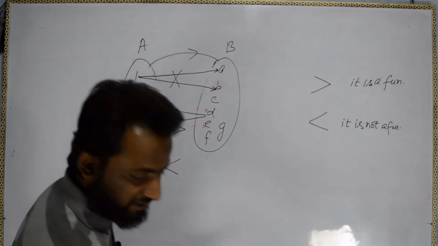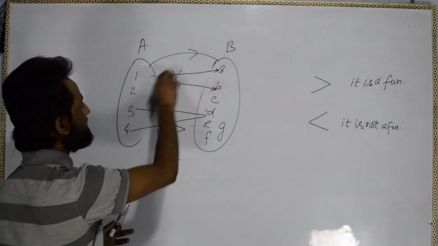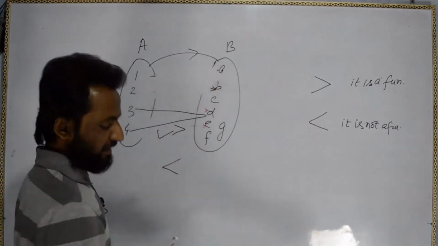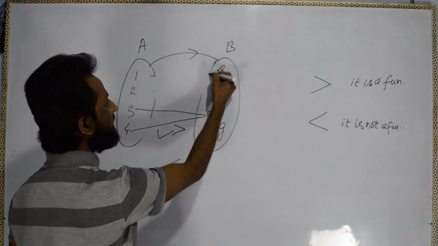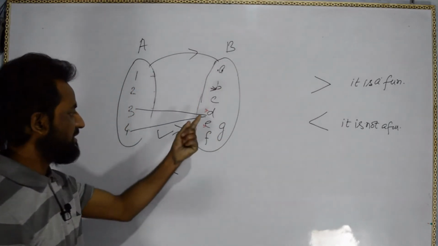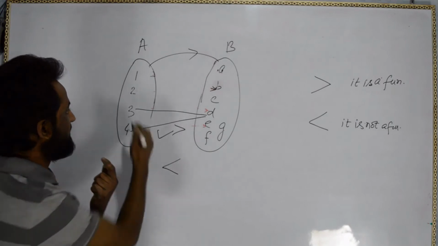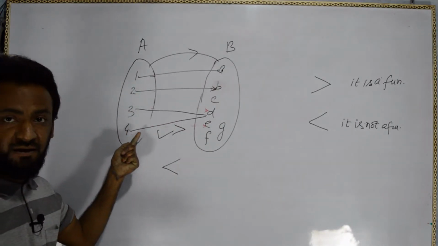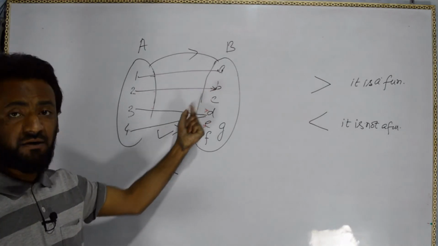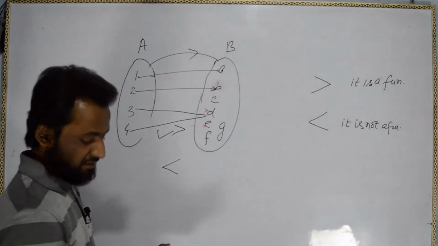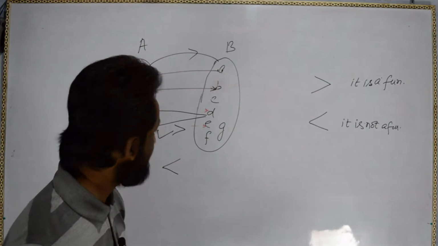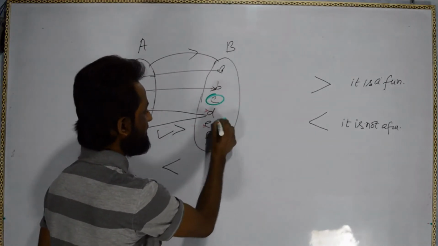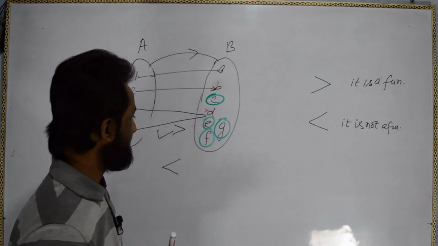So in any diagram, I just told you how to remember: if you see the arrow, then you can say all the elements of set A are related to some or all of the elements of B. So what are the elements which are left? C is left, G is left, E is left and F is left.